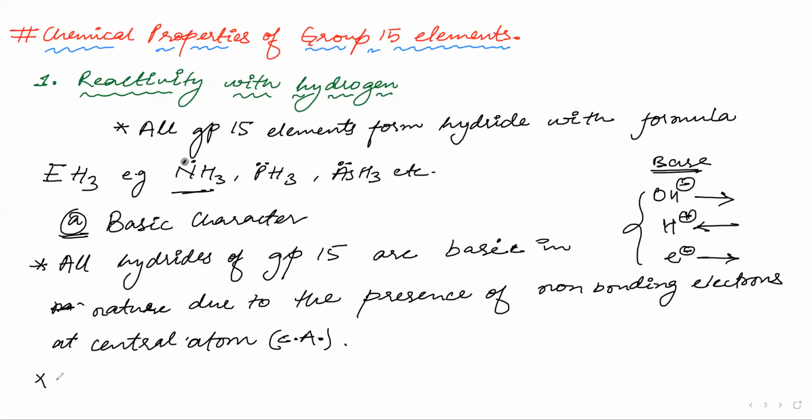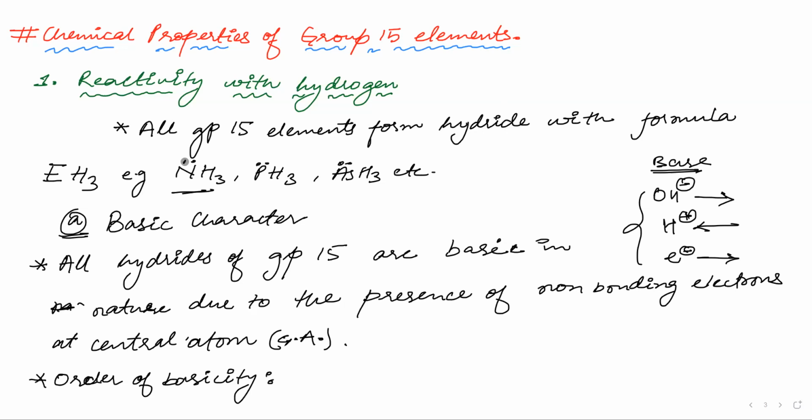So what will be the order of basicity? Now tell me. You have all these compounds. What are those? Nitrogen, phosphorus, that is NH3, PH3, AsH3, then you have SbH3 and BiH3. Tell me, how many lone pairs do all of them have? How many lone pairs in nitrogen? How many lone pairs in phosphorus, arsenic?